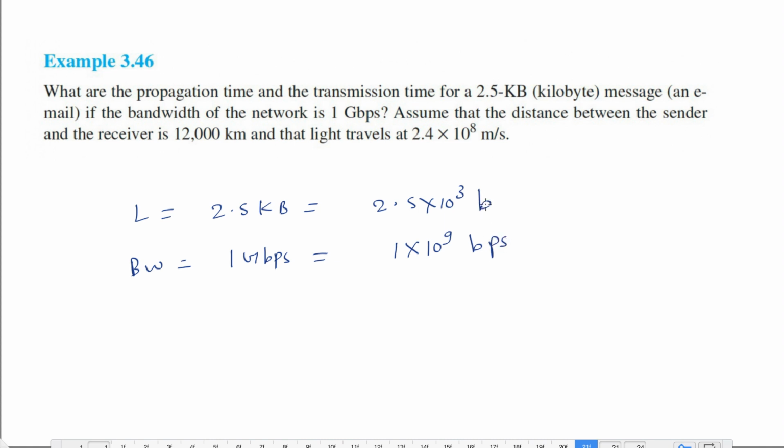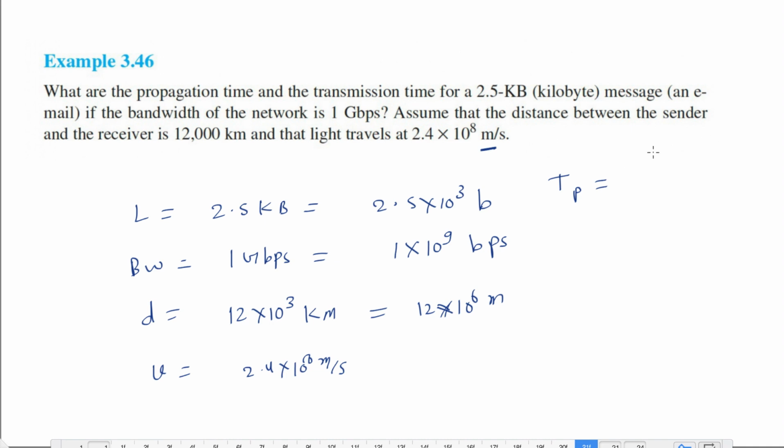Assume that the distance between the sender and the receiver is given to be 12 into 10 to the power 3 kilometers, and let me convert this into meters because the speed is in meters. So 12 into 10 to the power 6 meters. And the velocity is given to be 2.4 into 10 to the power 8 meters per second. Now they have asked the propagation time and transmission time. Let me find the propagation time, which is distance upon velocity.